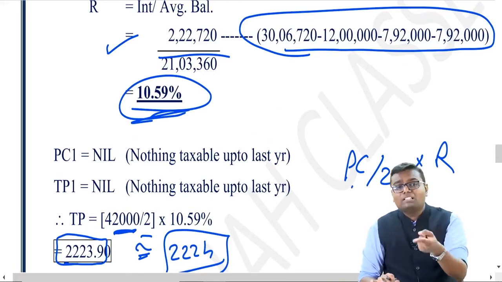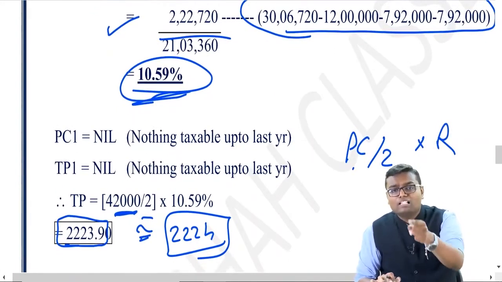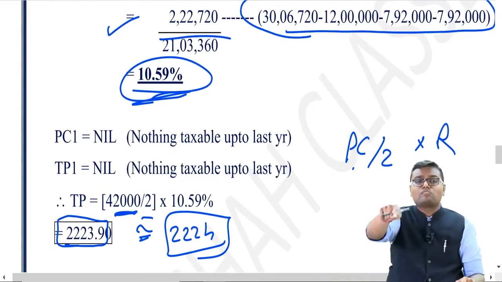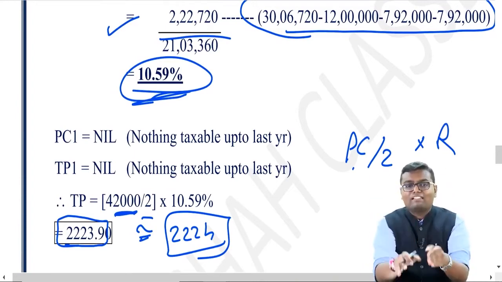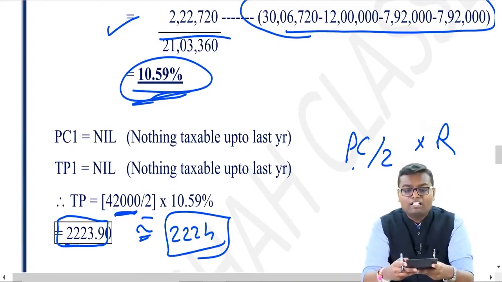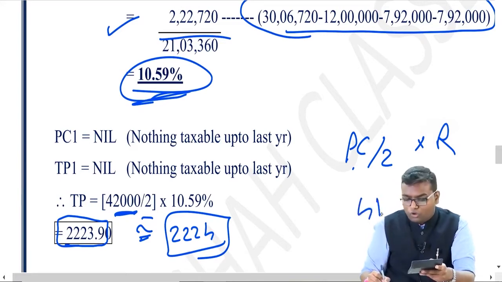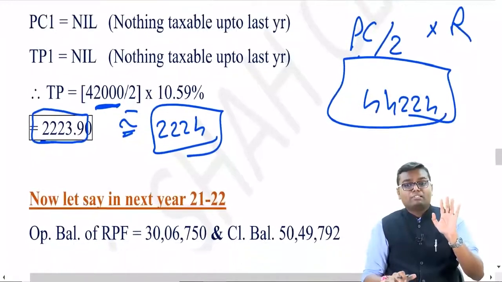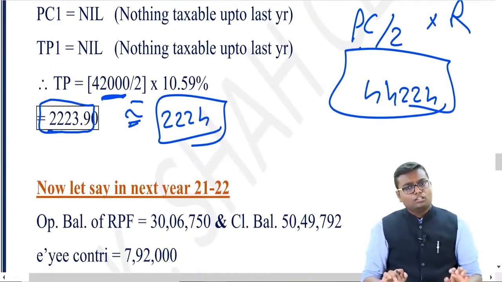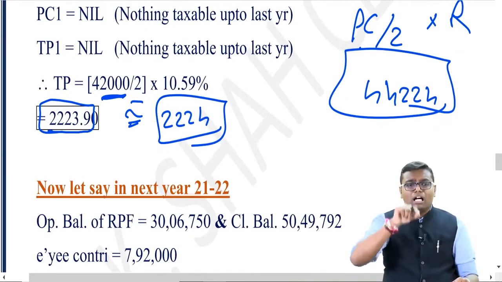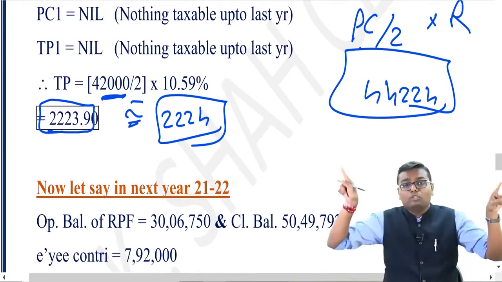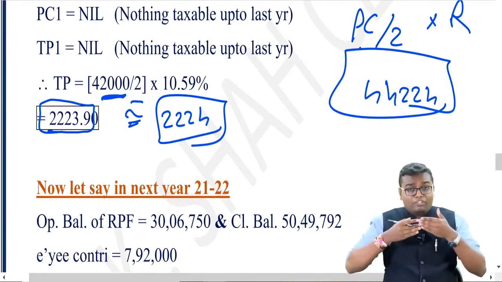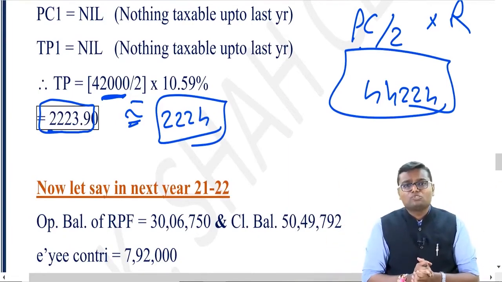On that, how much interest is there? 2,224 rupees. Even that is also taxable. So my final taxable perquisite for this will become 42,000 plus 2,224, that will be 44,224 rupees. Are you understanding this, people? Yes or no? Only this much will be asked in your exam. But let me explain you now the full formula, because from 21-22 it's still applicable. So what's wrong in learning that part?